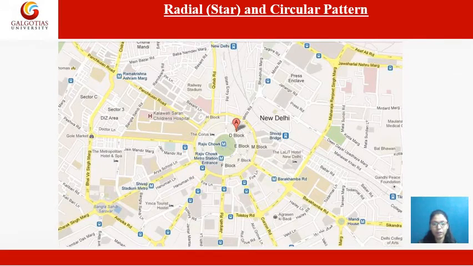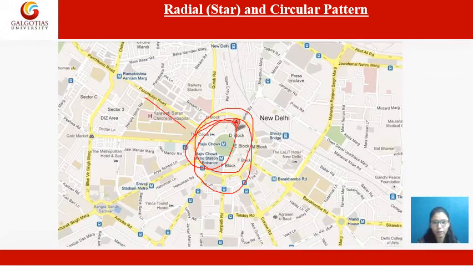Then next is your radial pattern and circular pattern. As you can see in this image, New Delhi is based on this pattern, mainly the Connaught Place area. If you see in this image, this is your Rajiv Chowk metro station, this is your Connaught Place, and these are the other streets.